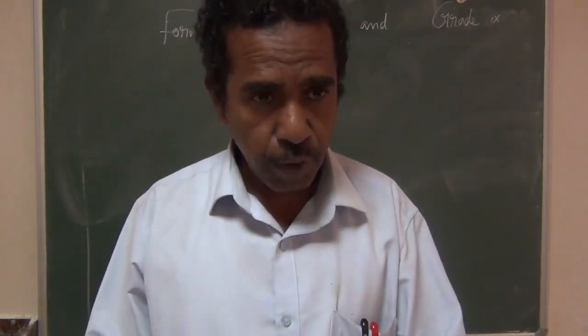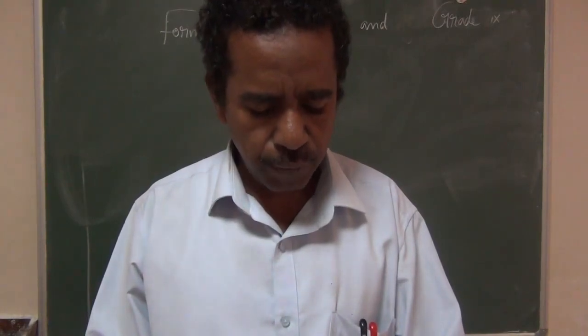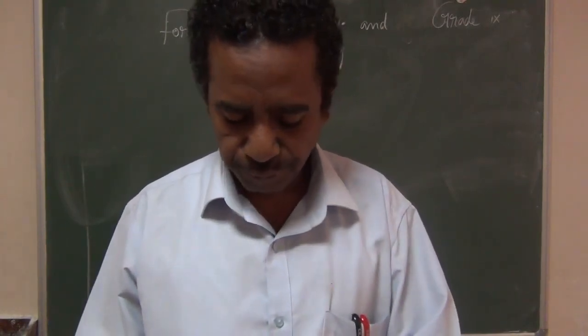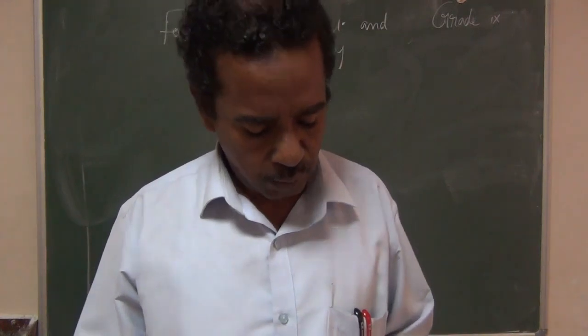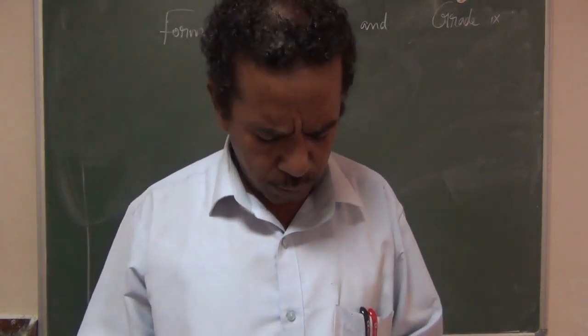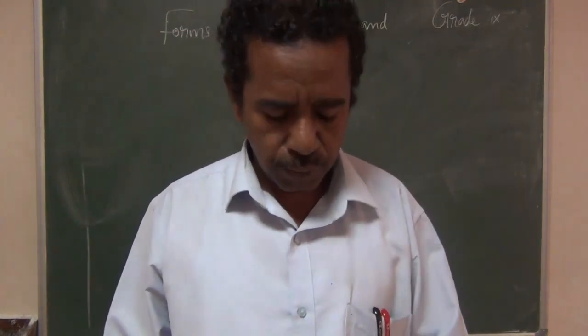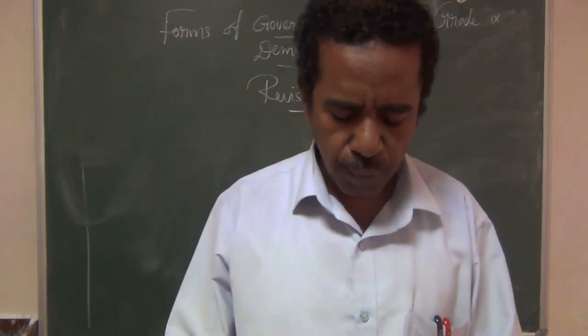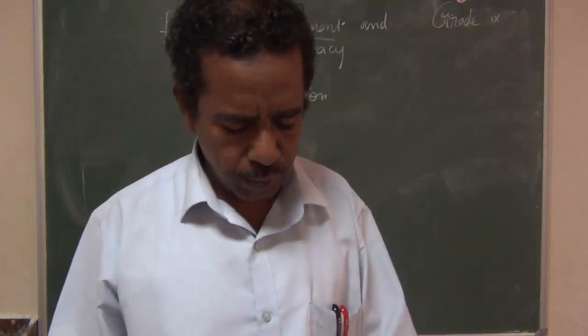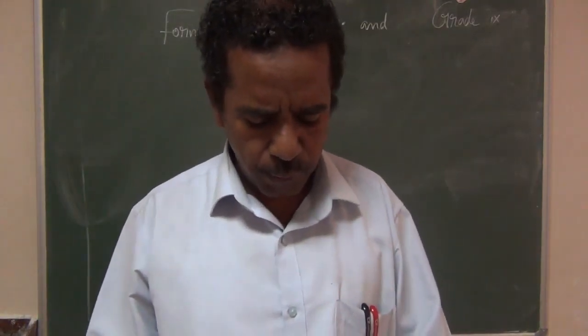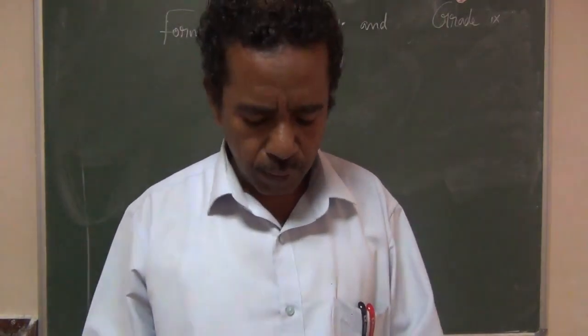Mention the forms of democracy. That is page number 240. There are two forms of democratic government, that is parliamentary form of government and presidential form of government.